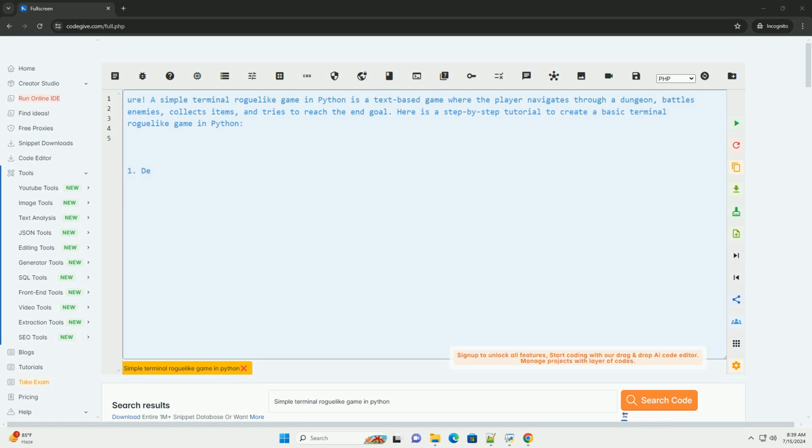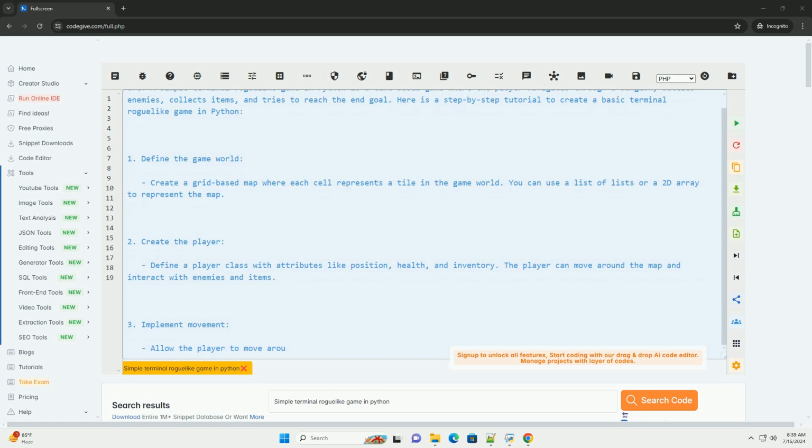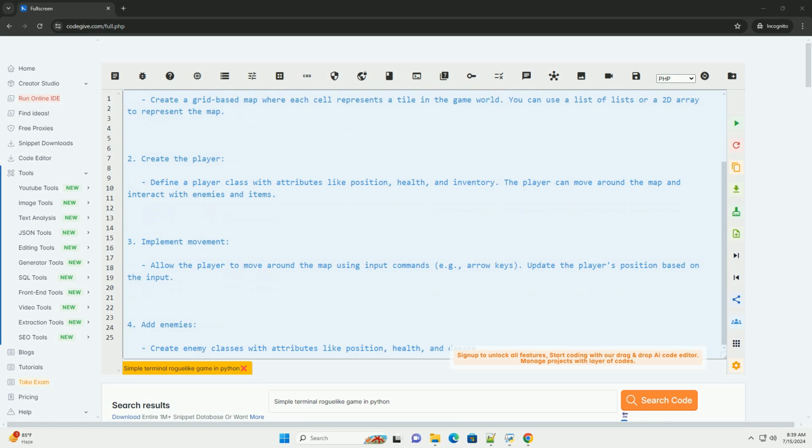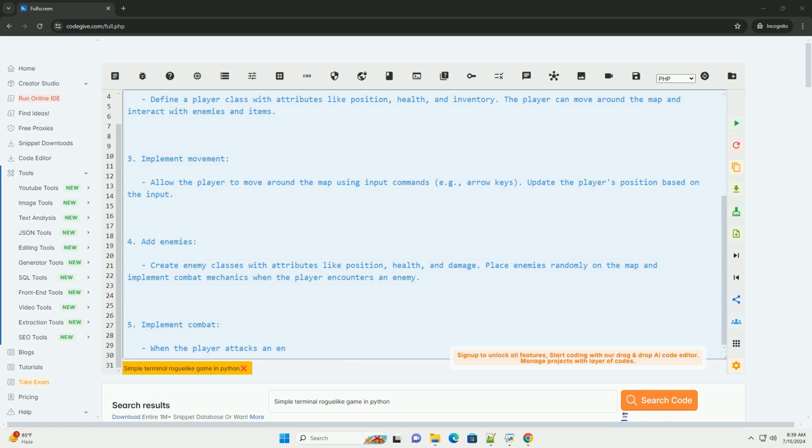Sure. A simple terminal roguelike game in Python is a text-based game where the player navigates through a dungeon, battles enemies, collects items, and tries to reach the end goal. Here is a step-by-step tutorial to create a basic terminal roguelike game in Python.